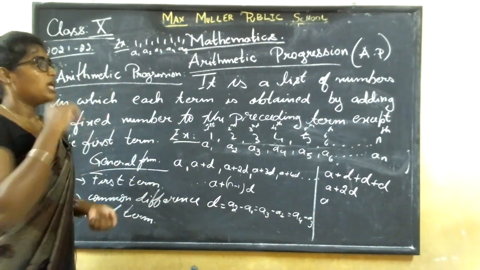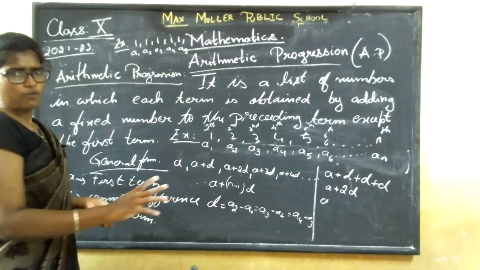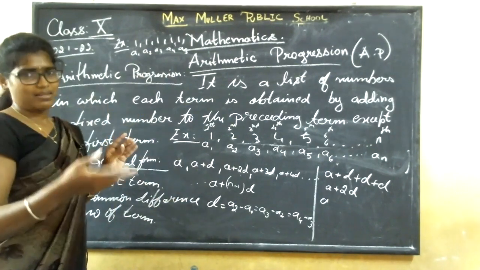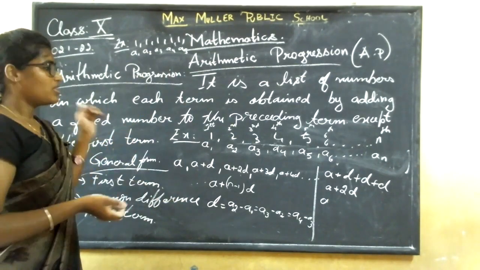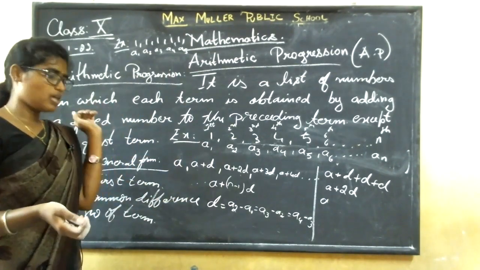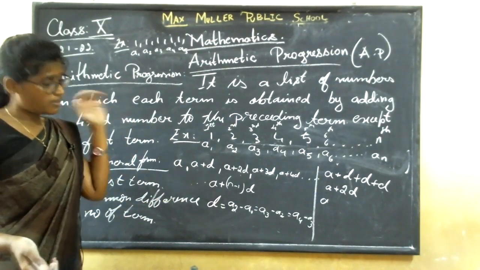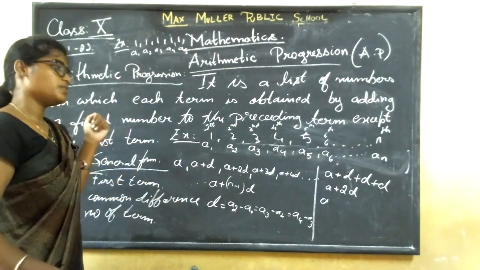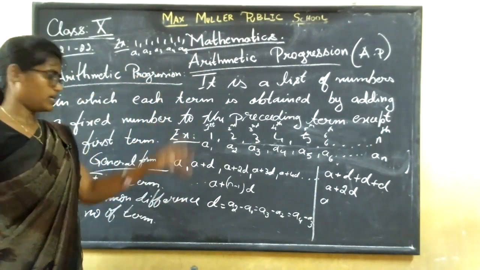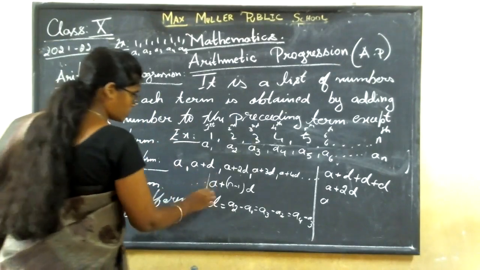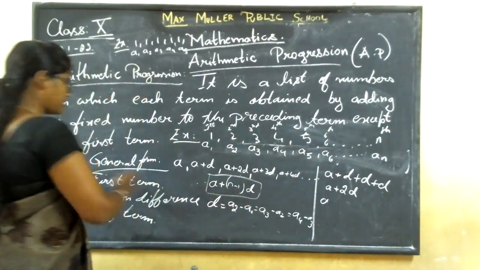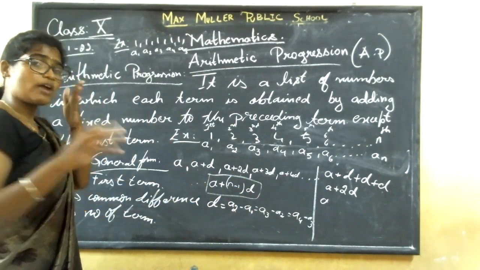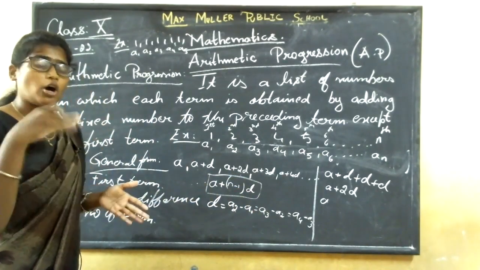Clear about this? This is just the structure of your AP, that is the arithmetic progression. This is the general equation, and the first two exercises, what you are going to learn from now onwards, will always be based on this general equation. This is the general form. You understood this, right? Do you have any doubt? If you have any doubt, you can come and ask me.